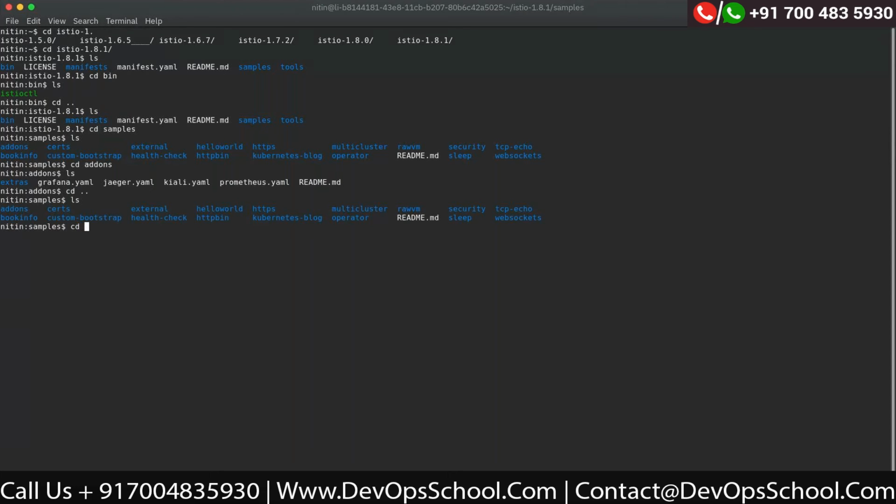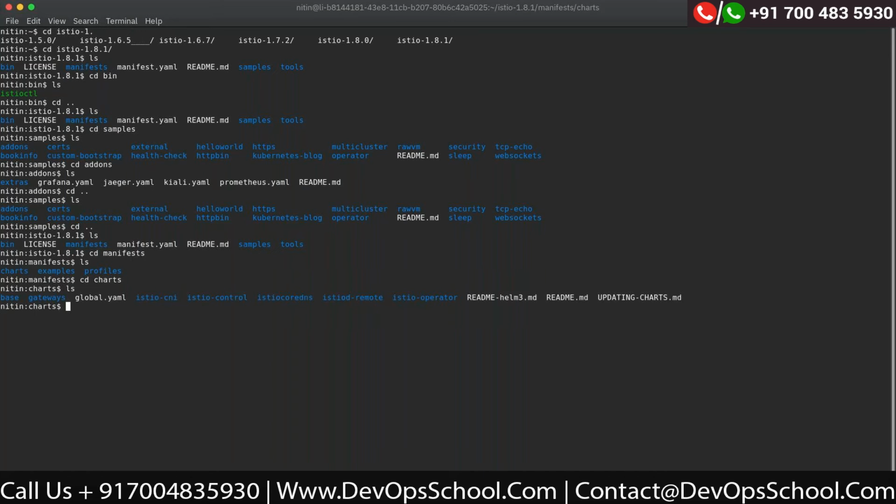Apart from that, you have manifests. Under manifests, you will see the Helm charts, with which you can install Istio. That is one way of installing Istio. Another way is using Istioctl itself, using the profiles.